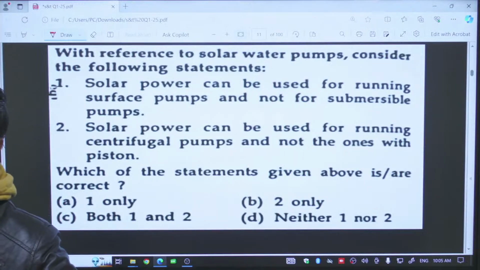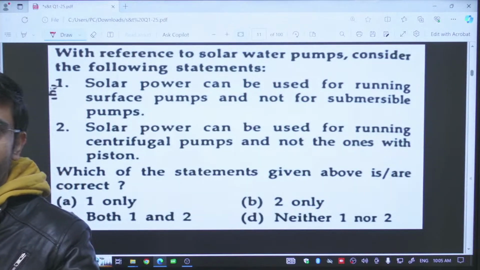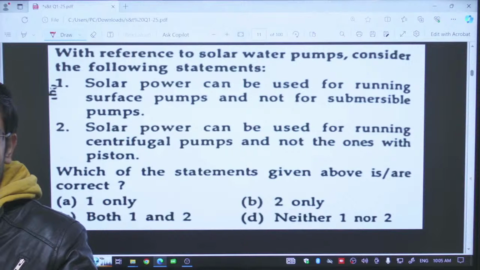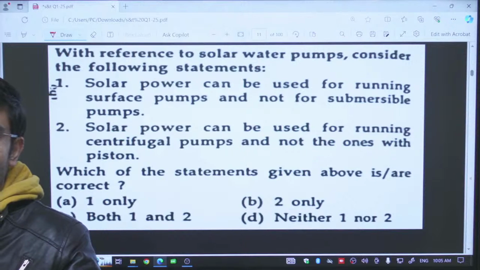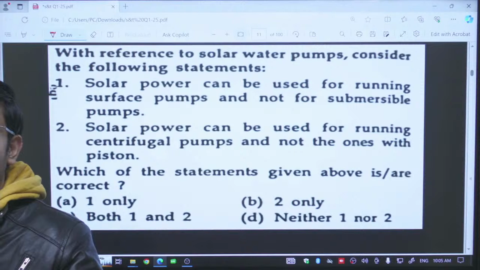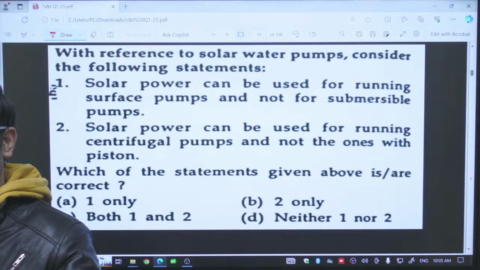Power is power, it has nothing to do with that. If you supply power to any equipment, it will run. This is like artificial differentiation only to confuse you. So solar power can be used for running surface pumps as well as for submersible pumps. Now the first statement is wrong.